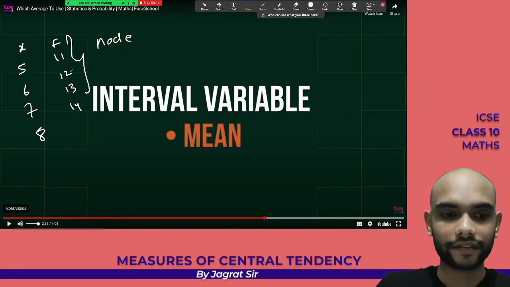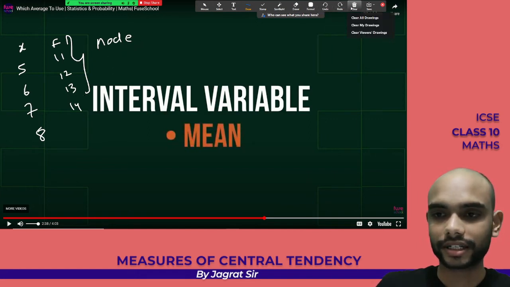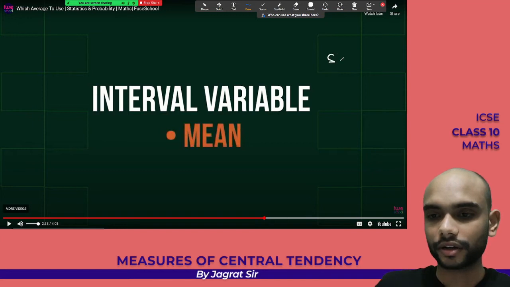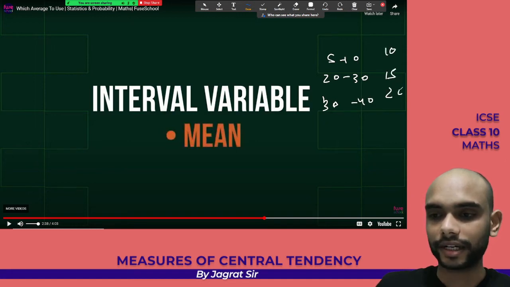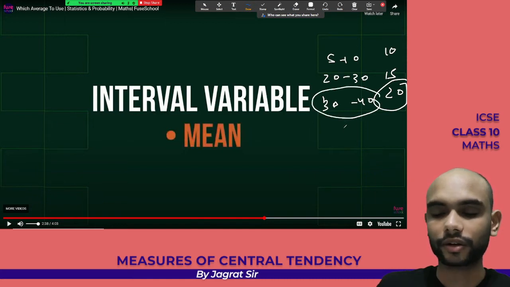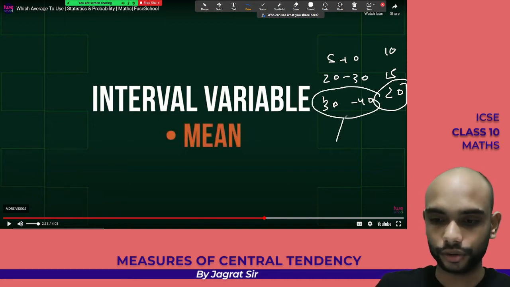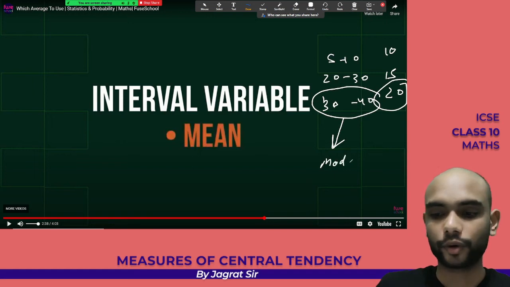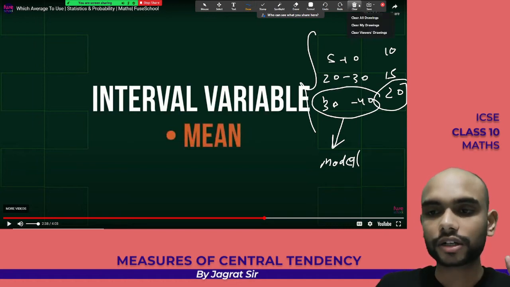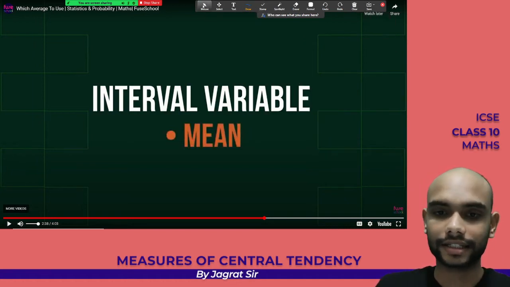But if you are having continuous data, what is continuous data? 5 to 10, 20 to 30, 30 to 40. If you are having this kind of data and you are having 10, 15 and 20, by seeing you can say this has the highest frequency, but you won't be able to figure out the exact number of the mode. Though it is the modal class, you won't be able to find out the exact mode from them. So at this time, the mean and median are the more suitable methods for finding the central tendency.